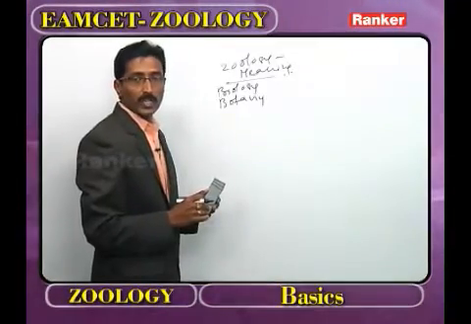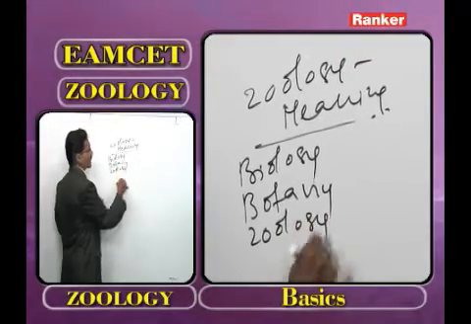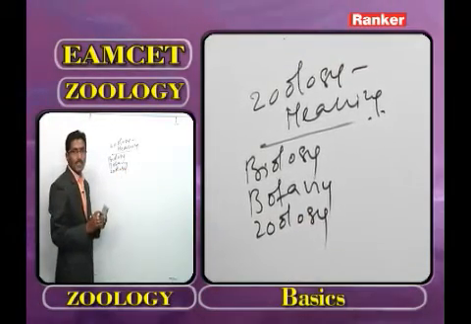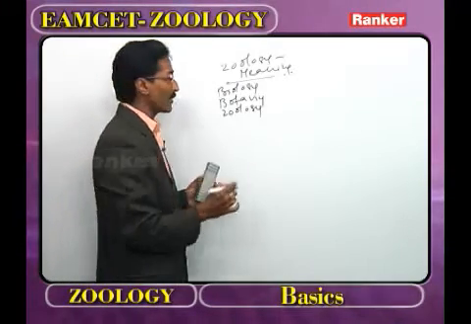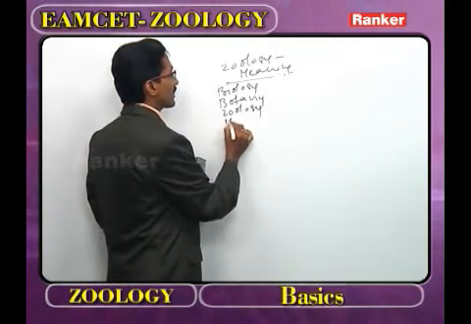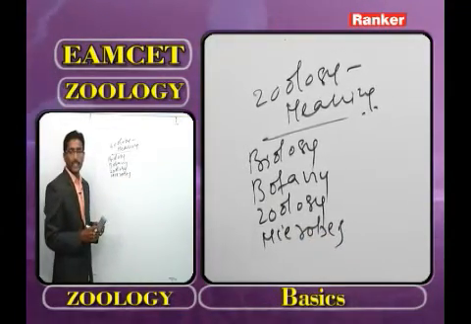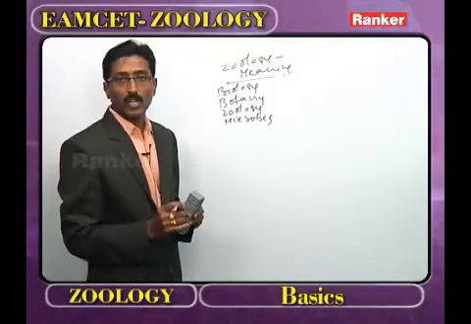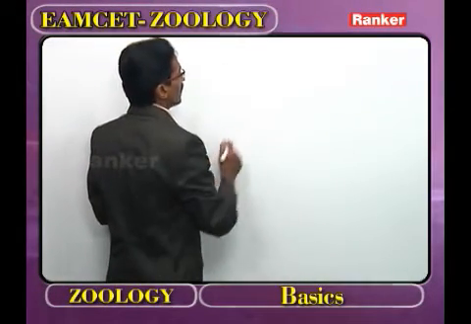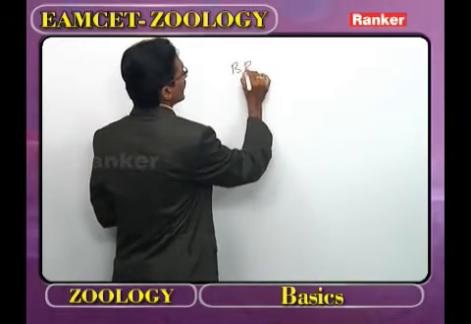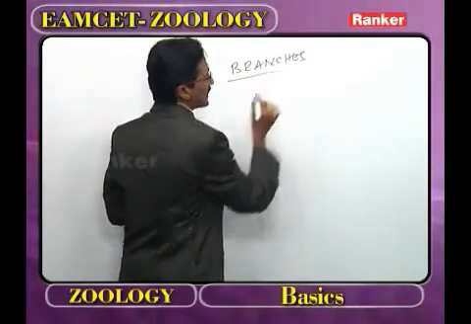What is meant by botany? The study of plants. The second one we call zoology. What is meant by zoology? The study of animals. In association with plants and animals, what are the other living organisms? The microbes. What is the meaning of microbiology? The study of microbes, we call it microbiology. Now we have to discuss what are the branches present in zoology.